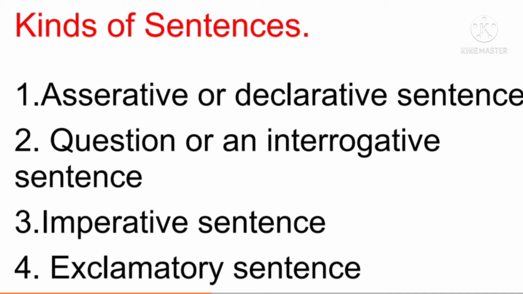So as you can see here, I have written kinds of sentences, or you can say types of sentences. So what are they? The very first, as written here, is the assertive or declarative sentence. Declarative sentences are also called assertive sentences. Second is the question or interrogative sentence, then the imperative sentence and the exclamatory sentence. So let us understand how we can frame the assertive sentences, and what types of sentences are called assertive or declarative, question or imperative, and exclamatory. So let's begin.